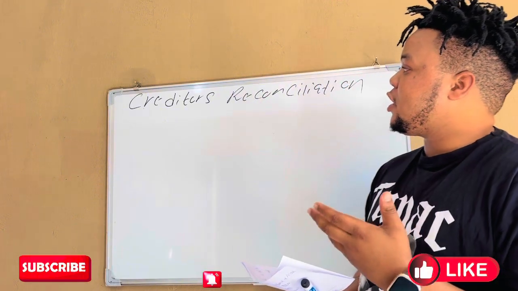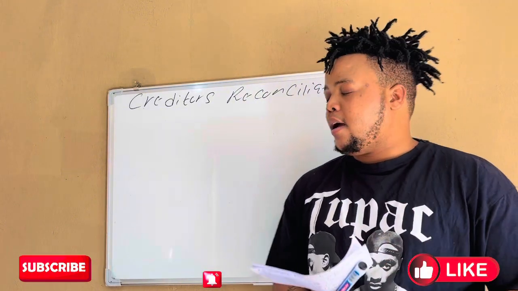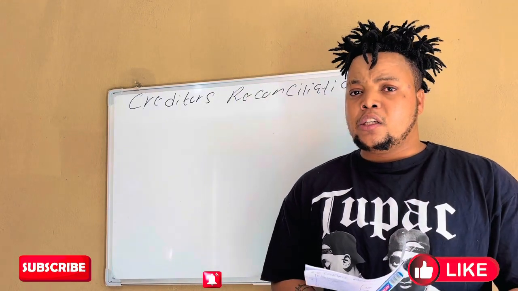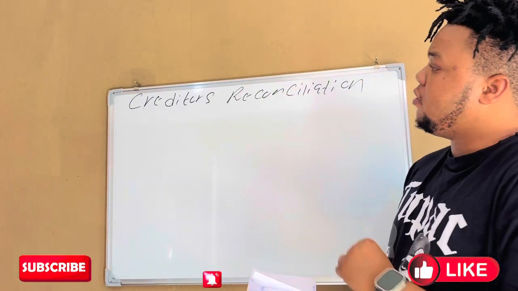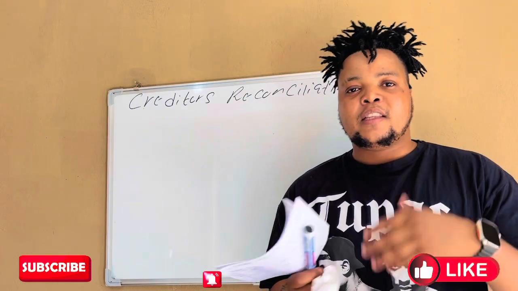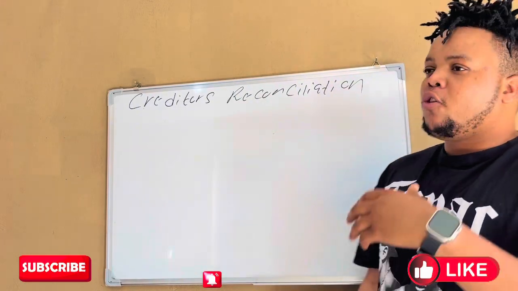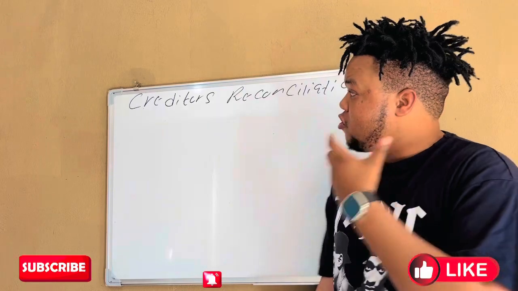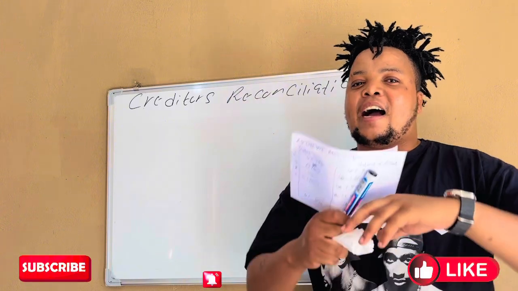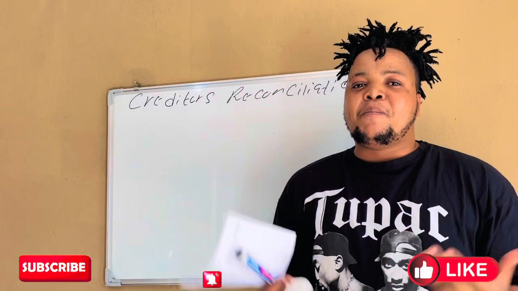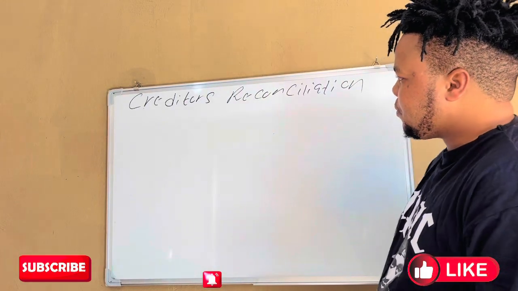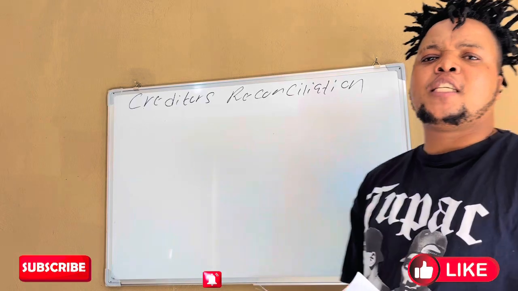So today I want us to go through a very important chapter in grade 11 and also in grade 12. This chapter is called the Creditors Reconciliation. In this chapter, I consider it one of the simplest chapters in accounting, because I love the way it ends, the way we balance at the end, the way we are satisfied after writing a certain assessment. So now, what is important in this particular chapter, students?